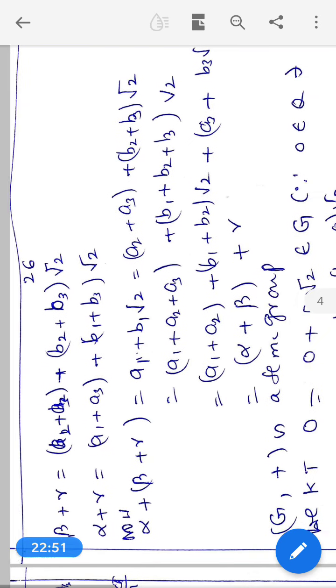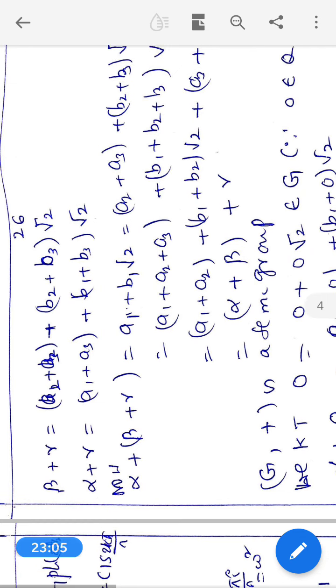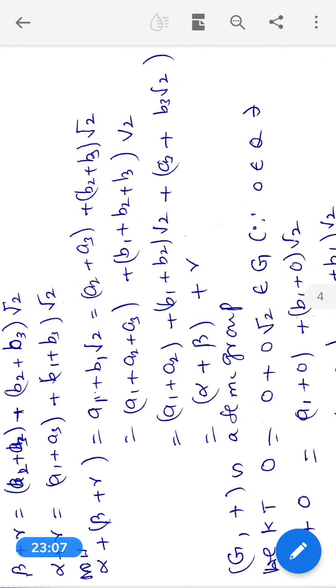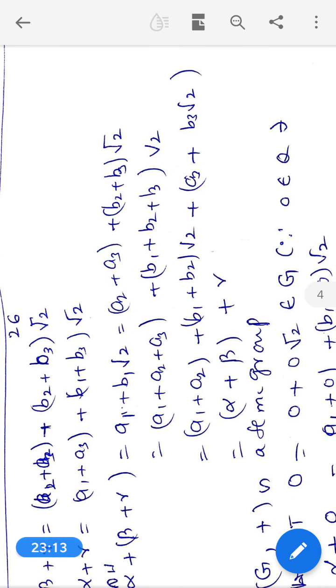Now, what is beta plus gamma? a2 plus a3 plus b2 plus b3 root 2. What is alpha plus gamma? a1 plus a3 plus b1 plus b3 root 2. Now, alpha plus beta plus gamma is equal to a1 plus b1 root 2 plus a2 plus a3 plus b2